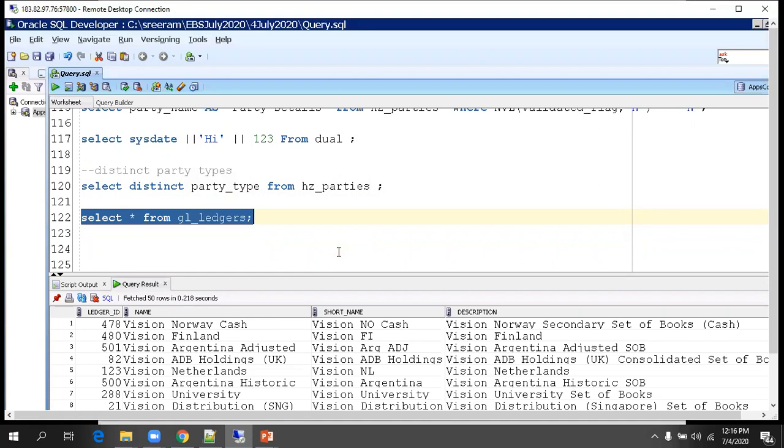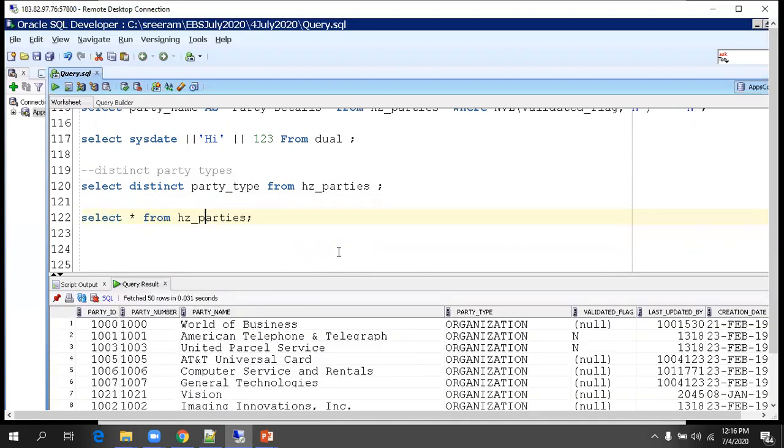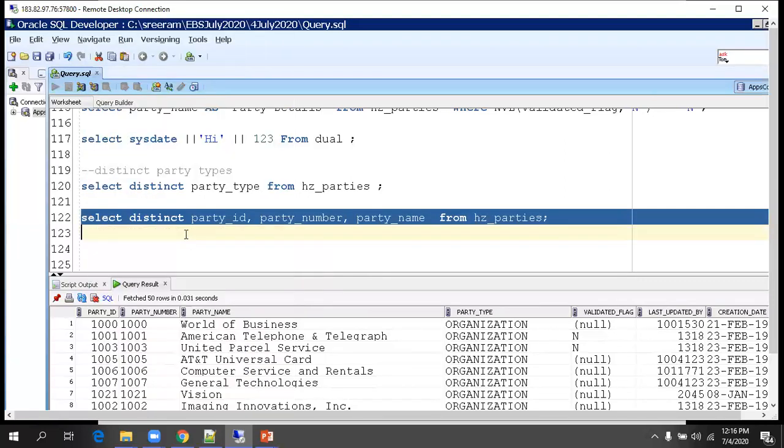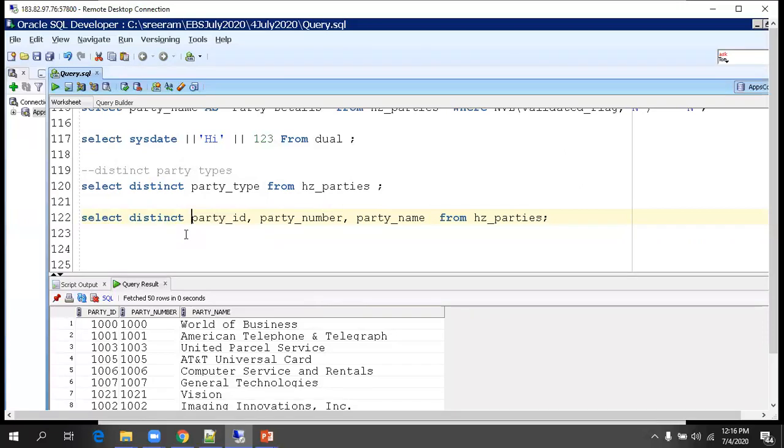Can you write on HZ parties for all the columns? Yeah, we can write HZ parties. Now, party ID, party number. So we have to give all the names, right? You mean whether I can apply distinct on multiple columns? Yeah, distinct will work.